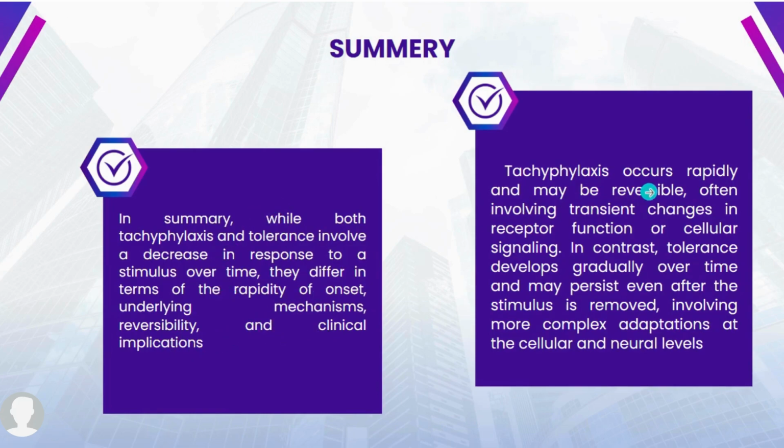Tachyphylaxis occurs rapidly and may be reversible, often involving transient changes in receptor function or cellular signaling. In contrast, tolerance develops gradually over time and may persist even after the stimulus is removed, involving more complex adaptations at the cellular and neural levels. So this is all about tachyphylaxis and tolerance.